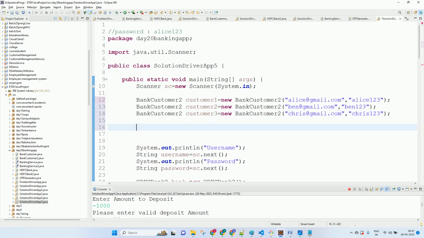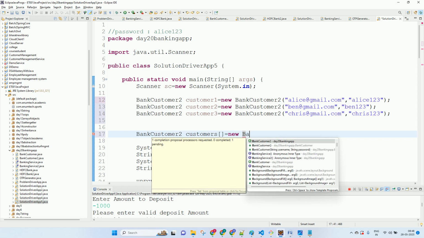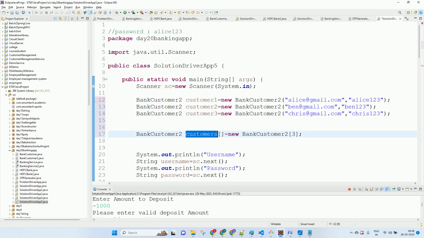What I'll do? I'll make bank customers is new bank customer array of size 3, and I will add all of them. So at index 0, what do we have? Customer 1, correct? Index 1, what do we have?